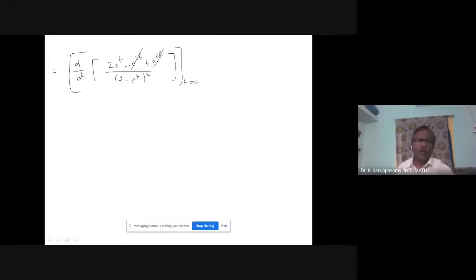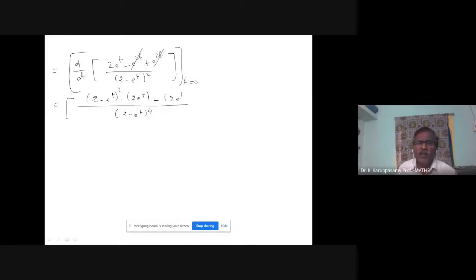Now I am going to apply the u by v method. Denominator: (2 minus e power t) power 4. Already power 2, taking square, power 4. Then (2 minus e power t) square into the differentiation of the numerator, 2 into e power t. Then 2 into e power t, differentiate the denominator: 2 into (2 minus e power t) power 1 into minus e power t.